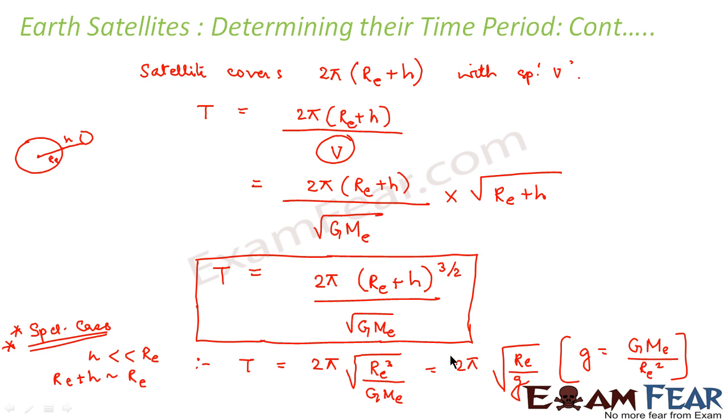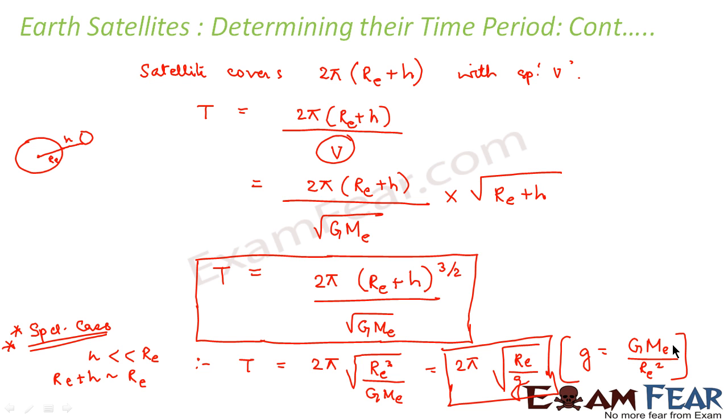So using that we can write this. So this will become the time period in case h is very less than RE. That means if this satellite is very close to the surface of the Earth, in that case we will arrive at this solution.